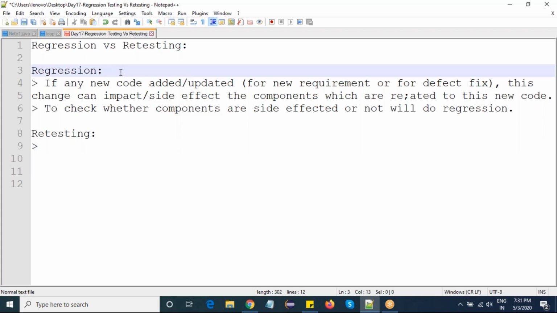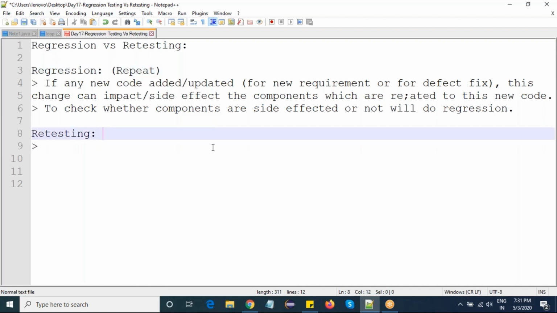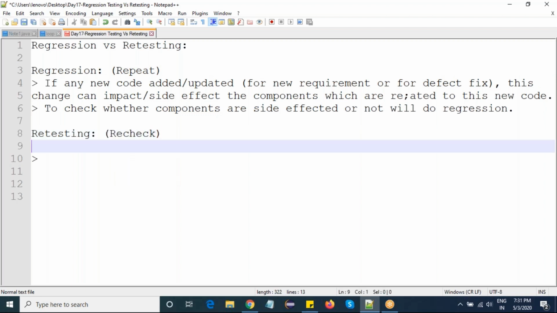Regression means repeat. Retesting is nothing but recheck. So I need to recheck whether I can again see the defect in the application or not. I need to retest whether the defect is fixed or not. So this is retesting.